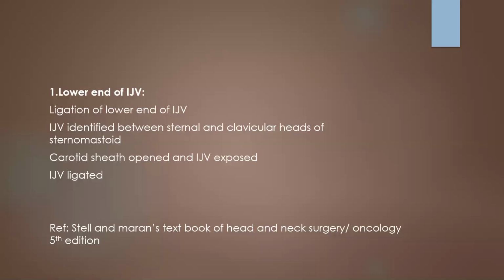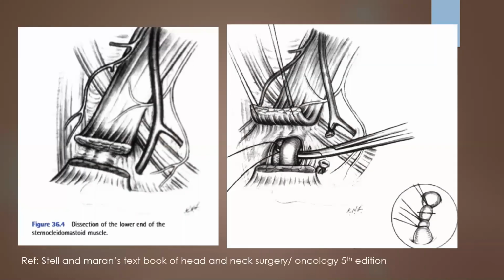It is identified between the sternal and clavicular heads of the sternocleidomastoid muscle, and after finding the bluish colored vein, we open the carotid sheath, expose the internal jugular vein and ligate it. So here, in between the heads of sternocleidomastoid, our lower end of internal jugular vein is identified, and it is ligated and divided at the lower end.